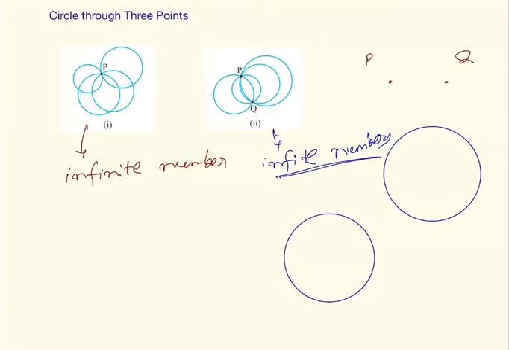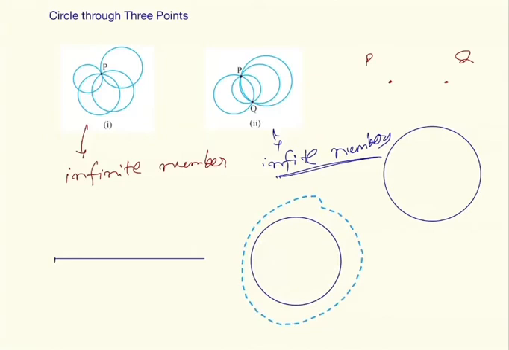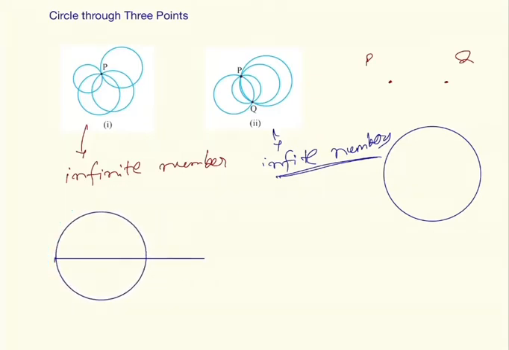So if we talk about 3 points P, Q and R, suppose this is a circle and a line passes through it. If these 3 points are collinear, then the circle can pass through at most 2 of the points. The third point will lie either outside or somewhere inside the circle.